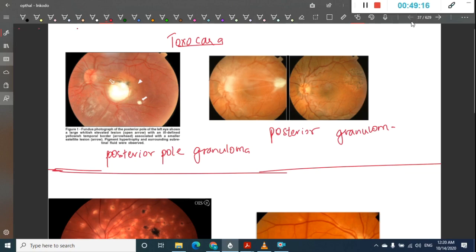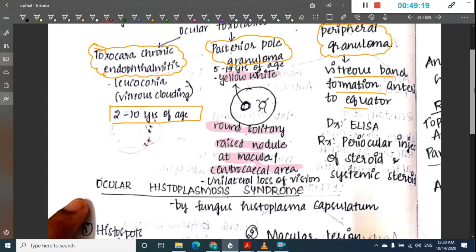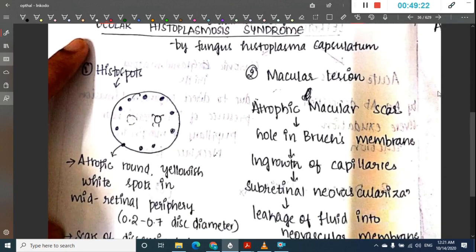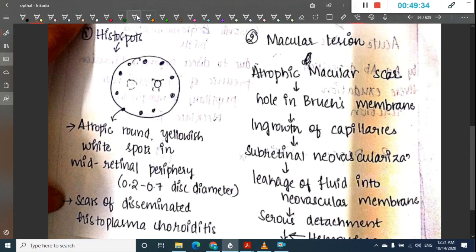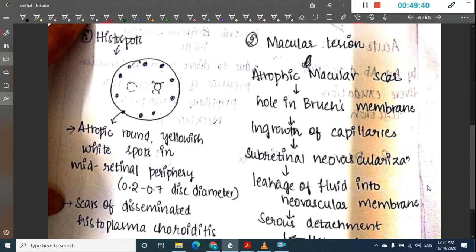So this is Toxocara. After Toxocara, we have ocular histoplasmosis, which is mainly caused by Histoplasma capsulatum. Here you see two things. One, histospots. These are round atrophic yellowish white spots in the mid retinal periphery, and these are the scars of disseminated histoplasma choroiditis. Then we also have macular lesion.